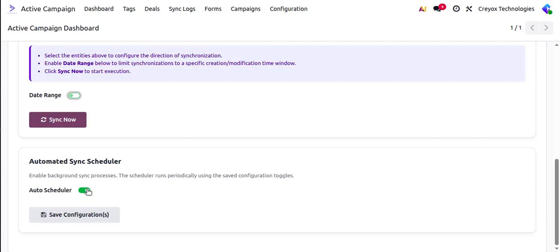If this auto scheduler is on, it will enable the background sync process and the scheduler will run periodically at the time which you have set in the schedule action. You don't need to manually sync the records, it will automatically run the scheduler and check if there is any update or a new record created on either side, ActiveCampaign or Odoo, and it will sync